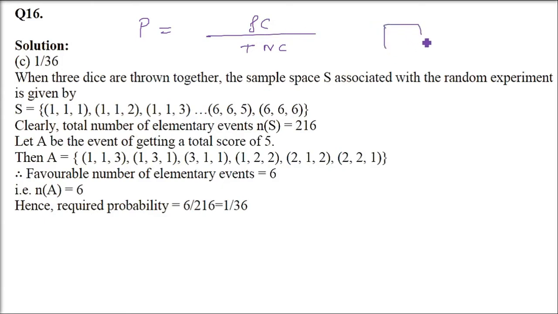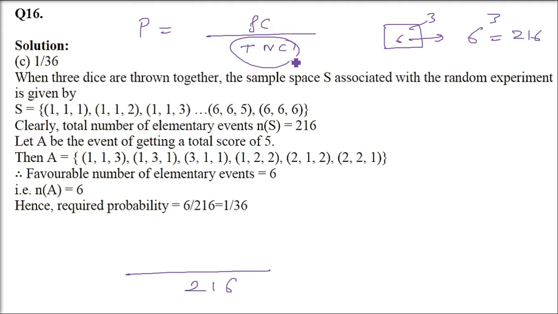How many dice are there? Every die is going to give you 6 outputs. There are 3 dice, so 6 to the power 3 is going to be 216. So 216 here, denominator. Now favorable cases. What are favorable cases? Because you have sample space 216, we cannot write 216 cases here. So we just have to do it by observation and understanding which numbers are going to give you 5 in between 1 and 6.